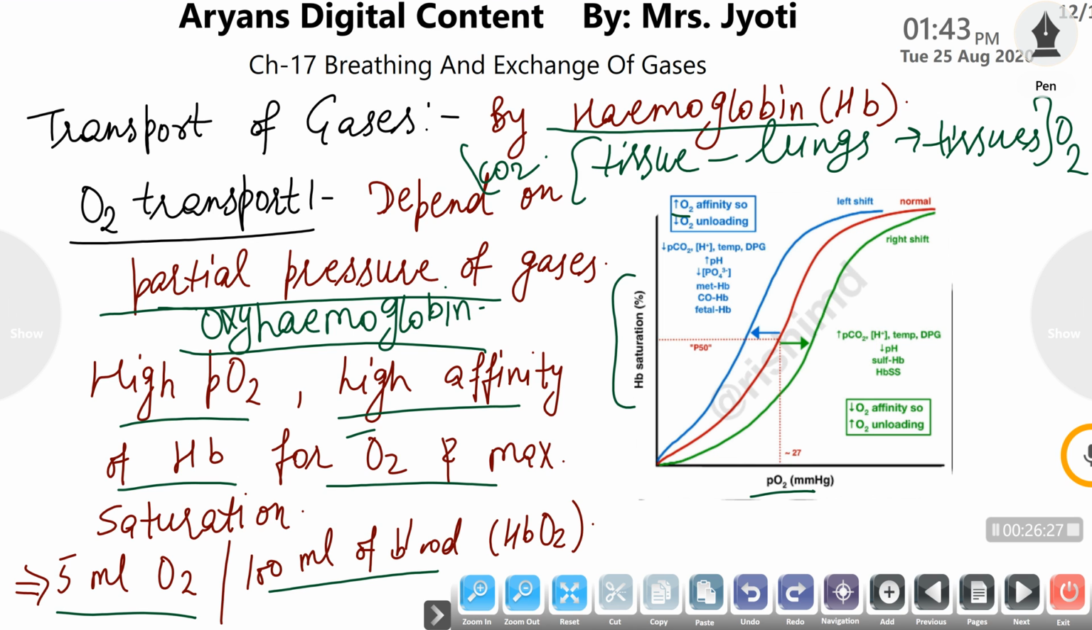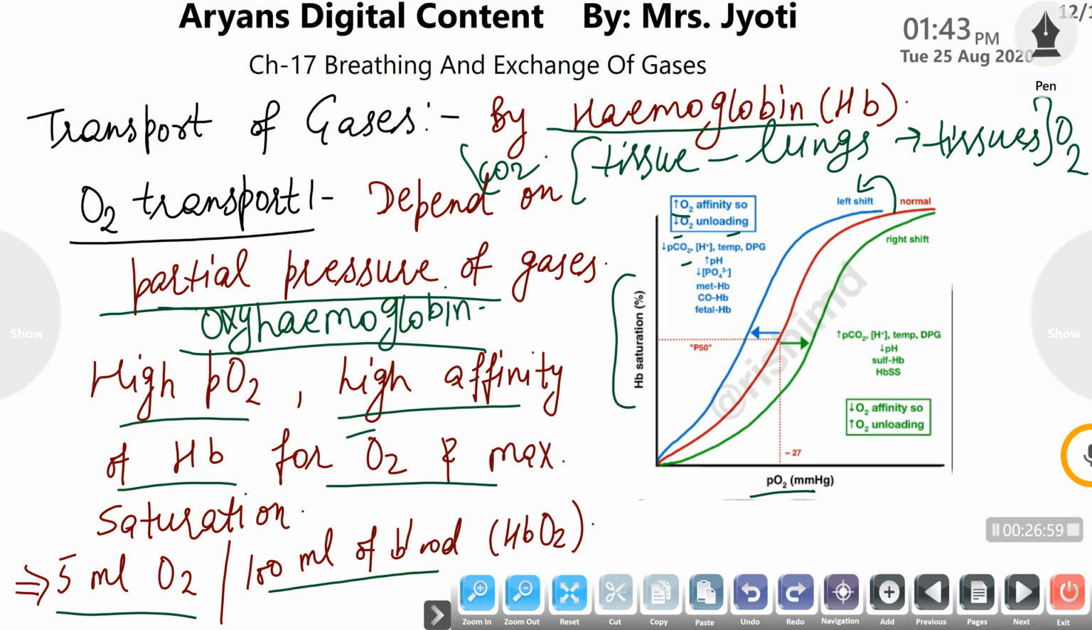Although the binding of oxygen and CO2 is also favored by some factors other than the partial pressure, which involve temperature, the partial pressure of CO2 as well, and the positive ion concentration or the pH. Higher the pH, lower the CO2 concentration, and higher the amount of oxygen will favor the maximum binding of hemoglobin with oxygen.